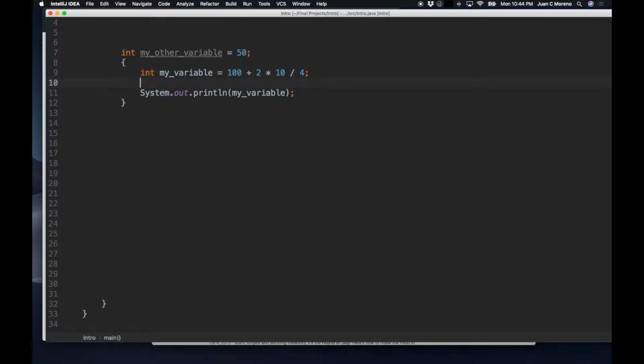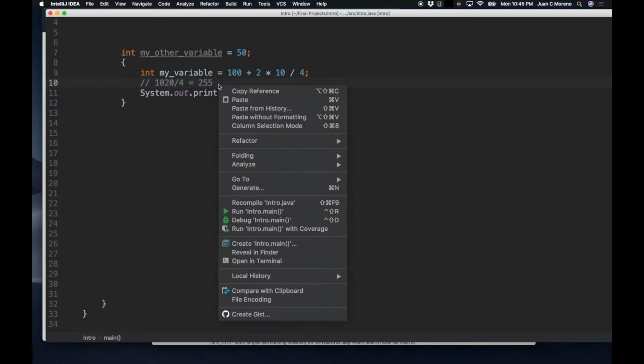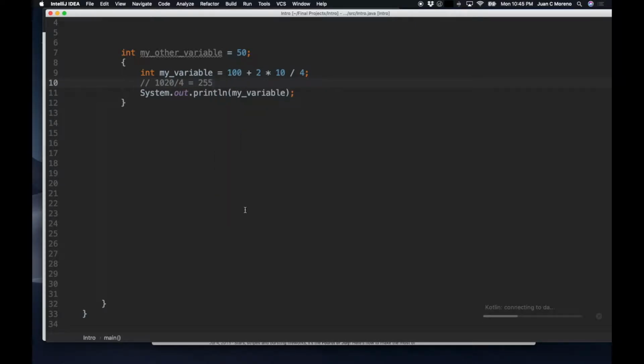If we start processing like just regular humans, not supercomputers, reading from left to right, it would be 100 plus 2, that's 102 times 10 divided by 4, which would mean that it is 255. But if I were to run this code, we will find the surprise that the result is nothing like this.